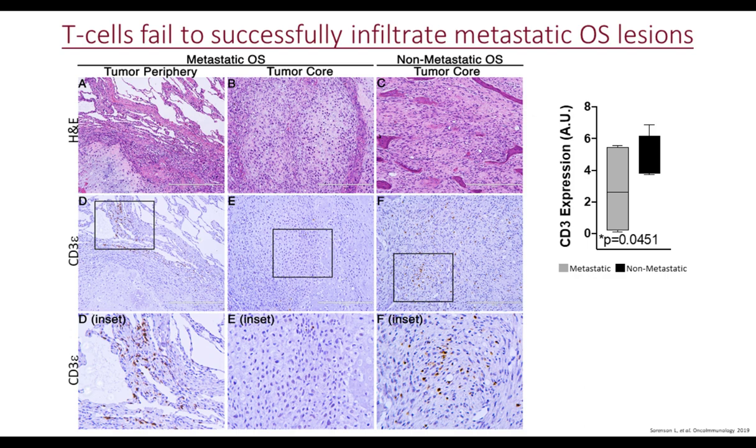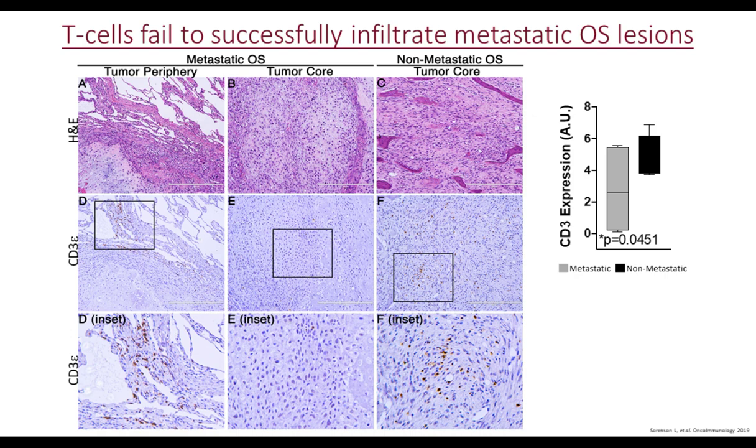The middle row shows CD3 epsilon immunoreactivity, whereas on the left we're looking at the metastatic osteosarcoma specimen, specifically on the periphery of the tumor, adjacent, so the normal lung parenchyma butting up against the actual metastatic lesion. The middle panel is an image from the core of that same metastatic lesion.